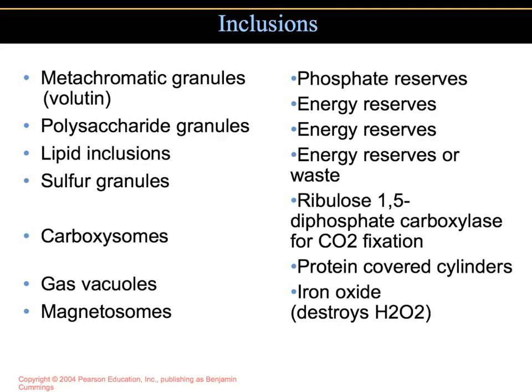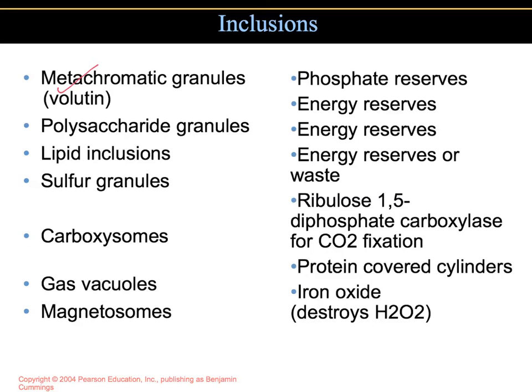Within the cytoplasm of prokaryotic cells, there are several kinds of reserve deposits that we term inclusions. Some inclusions are common, whereas some are limited to a specific small number of species. So let's go through the different types of inclusions that we can run into in prokaryotic cells. We have metachromatic granules, which is essentially a collective name given to large inclusions that sometimes stain red with certain blue dyes, such as methylene blue. They'll stain red. Volutin is a reserve of inorganic phosphates that can be used to make ATP.